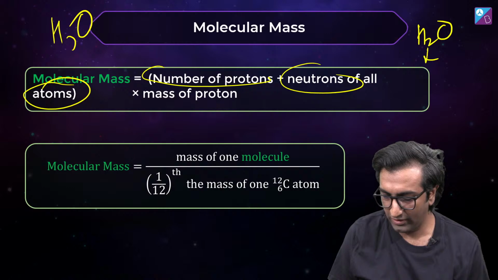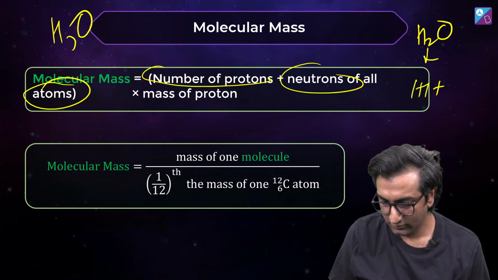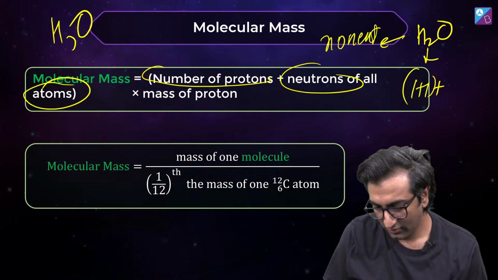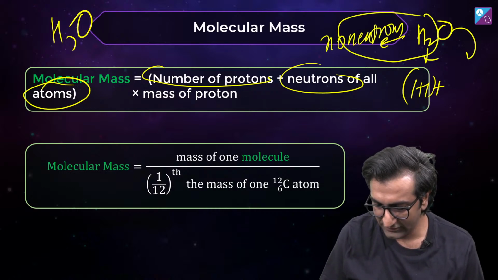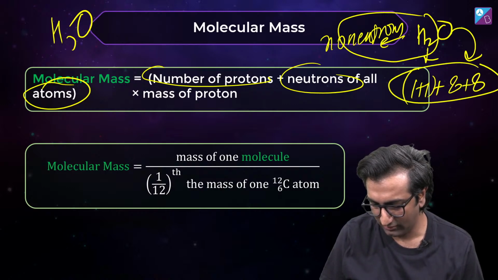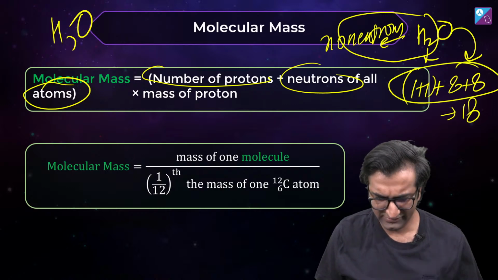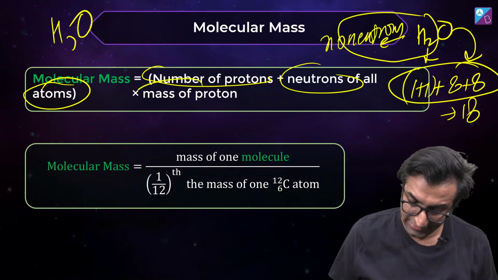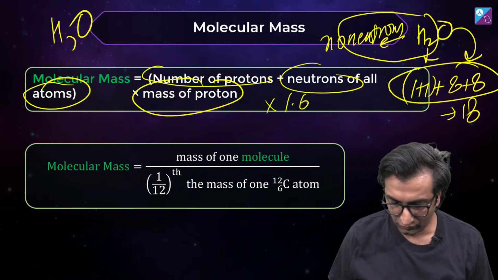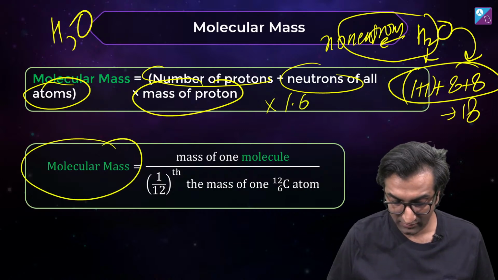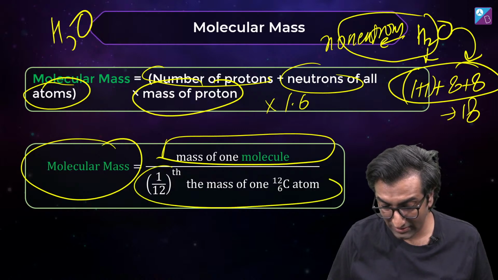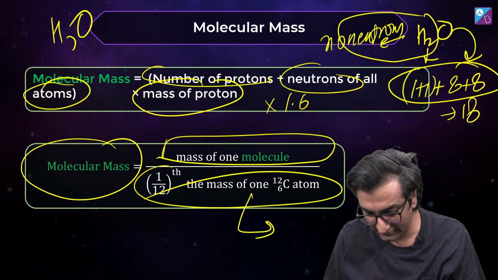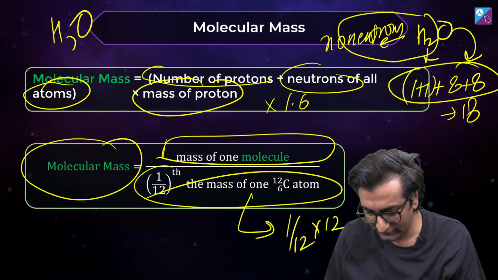In hydrogen, 1 + 1, no neutrons in hydrogen. In oxygen, 8 protons and 8 neutrons, so the total number of protons and neutrons is 18, into mass of one proton, again 1.67. Relatively, you can say mass of one molecule divided by 1/12 the mass of C12. The denominator is the same, the numerator changes, because this is again 6 protons plus 6 neutrons.